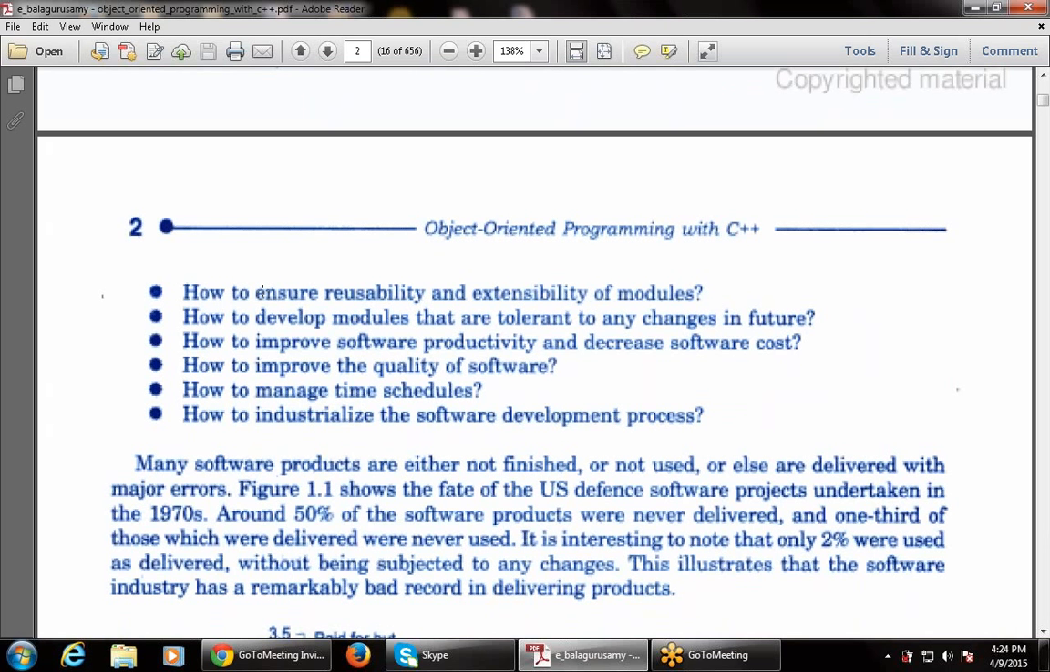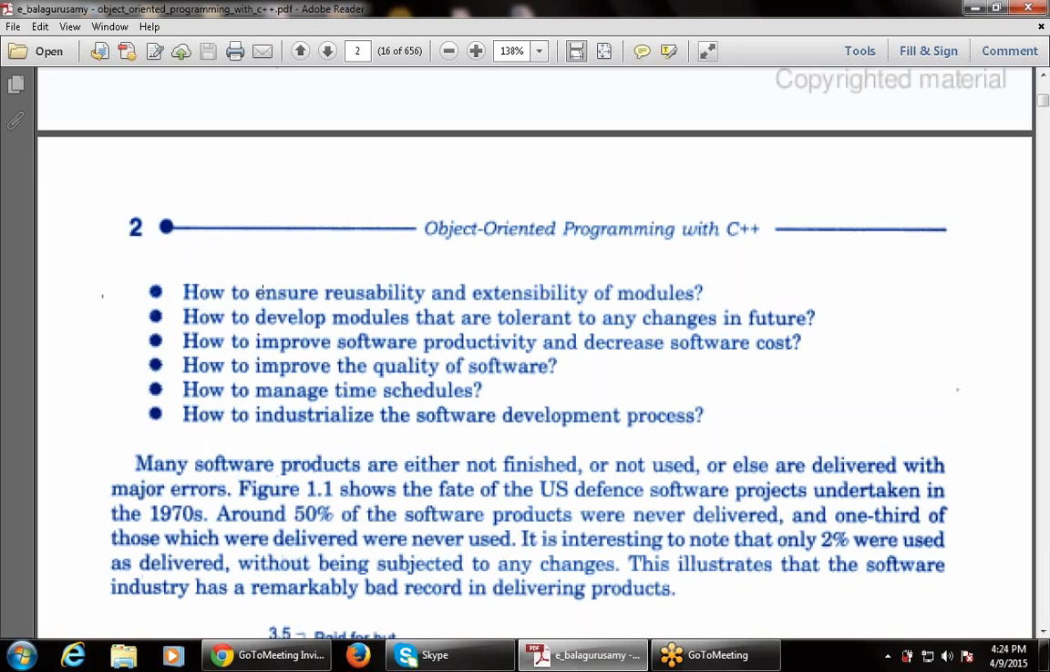Then how to ensure reusability and extensibility of modules. That is, how to reuse the modules: if I have created one program, how to reuse that program, that module, again and again. And extensibility means how to extend, that is, how to increase, update or append to the program, adding on at the end of the module. Then how to develop modules that are tolerant to any changes in the future.